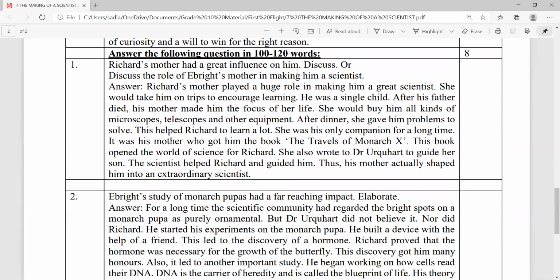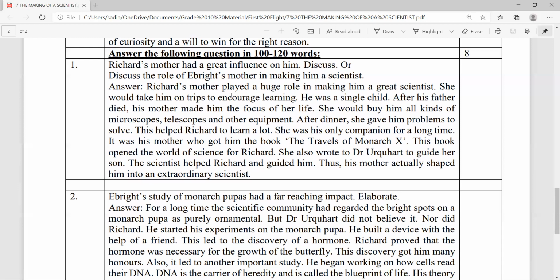Richard's mother had a great influence on him. Discuss the role of Albright's mother in making him a scientist. Robert W. Patterson, in his biography on Richard Albright, that is, The Making of a Scientist, portrays the role of Richard Albright's mother in transforming Richard into a scientist.